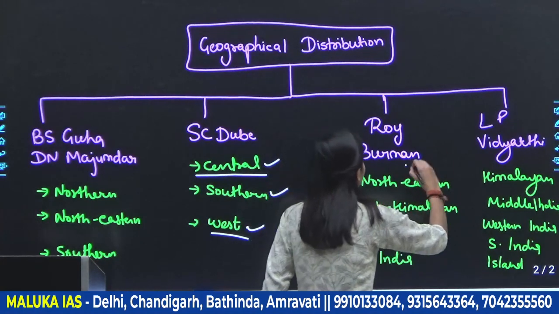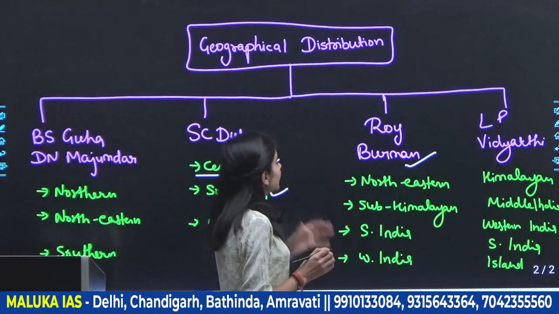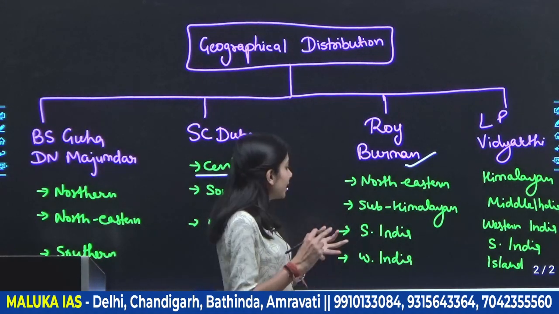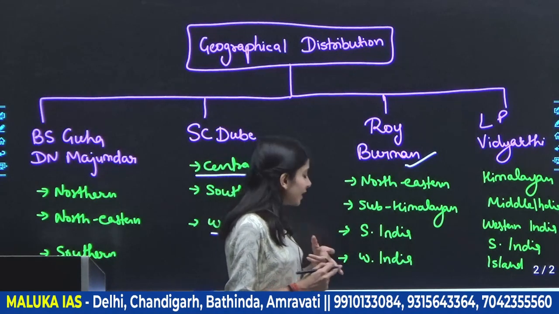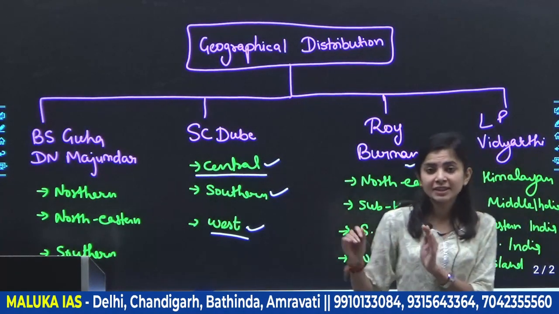Another one is Roy Burman. He told us that these biogenetic variations are found in the northeastern region, in the sub-Himalayan region, in southern India and in western India. So these are found in all these places.